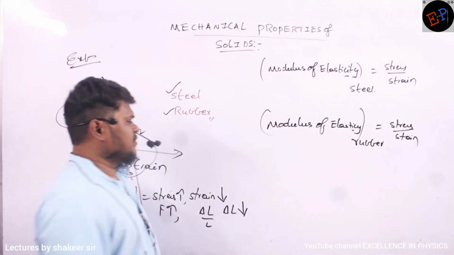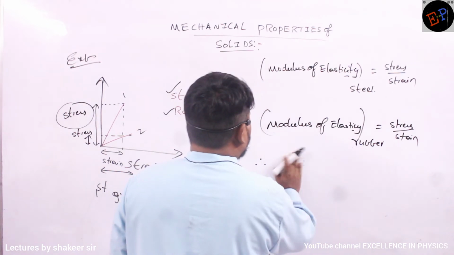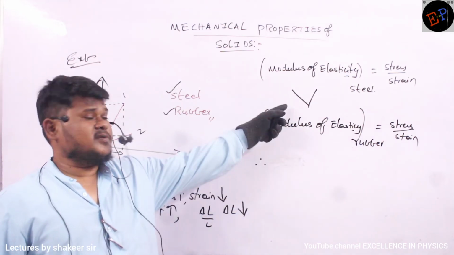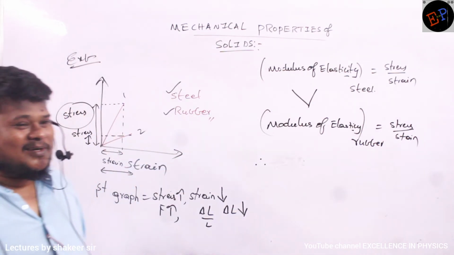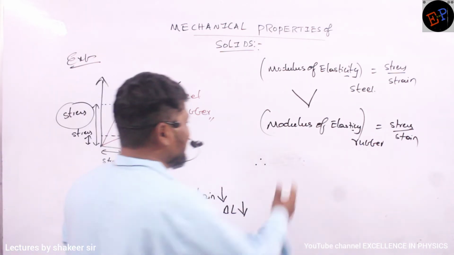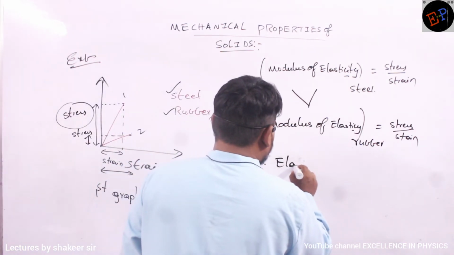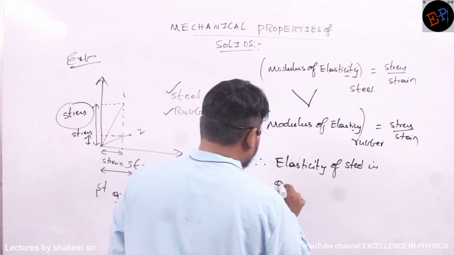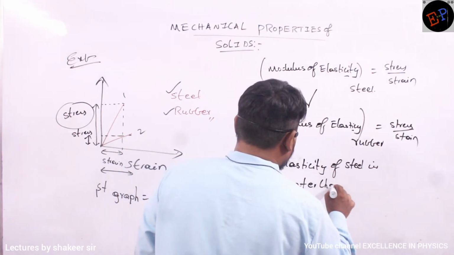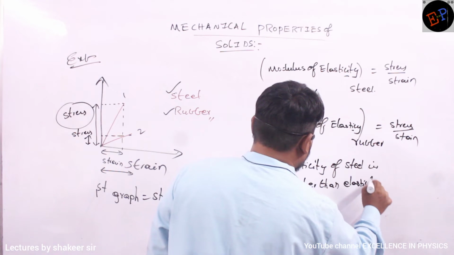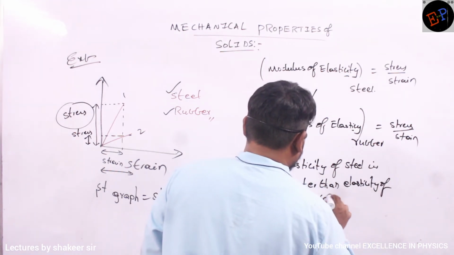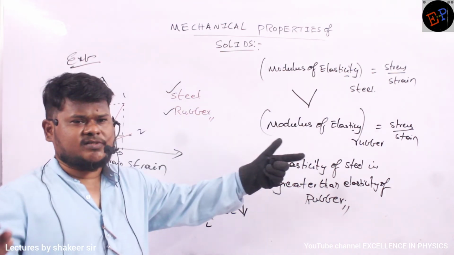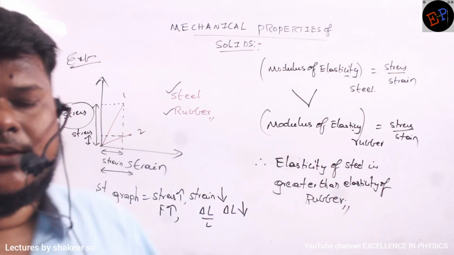Are you able to understand? Therefore we can write like this: modulus of elasticity of steel is greater than modulus of elasticity of rubber. This is the greater than symbol. Clear? So the elasticity of steel is greater than the elasticity of rubber. Understood? So if the modulus of elasticity is greater, it means it is a more elastic material when compared to other materials. That is the meaning of this one.